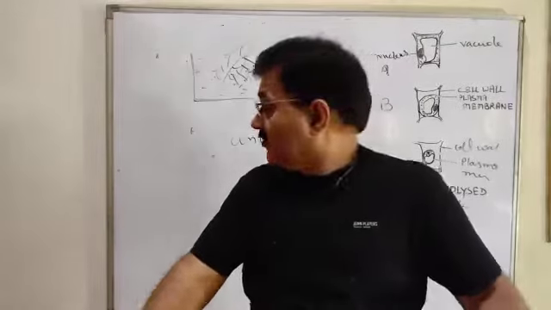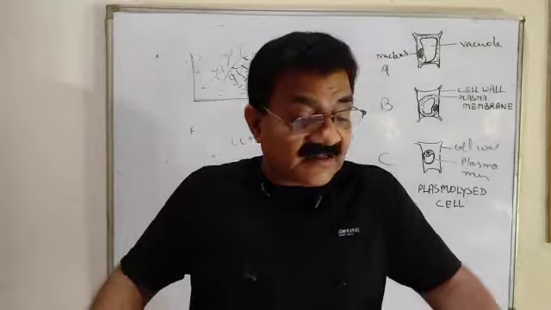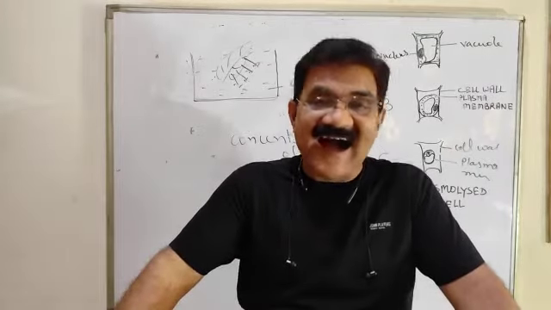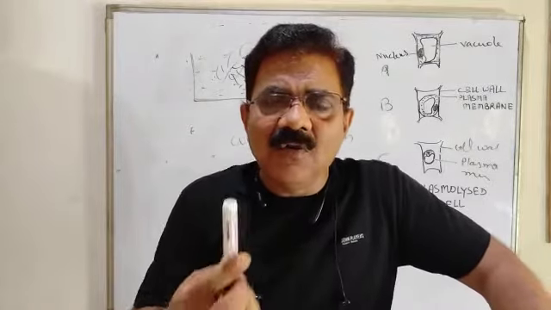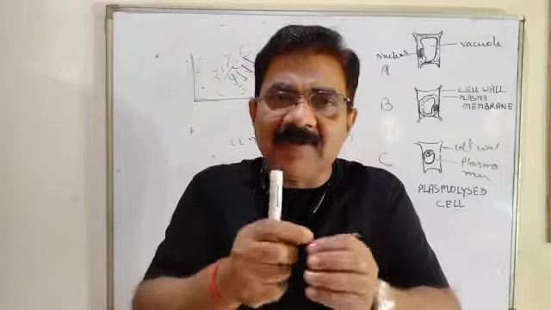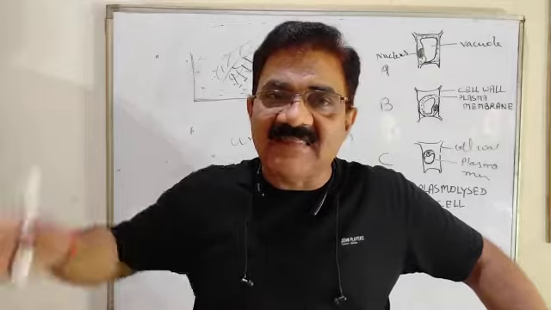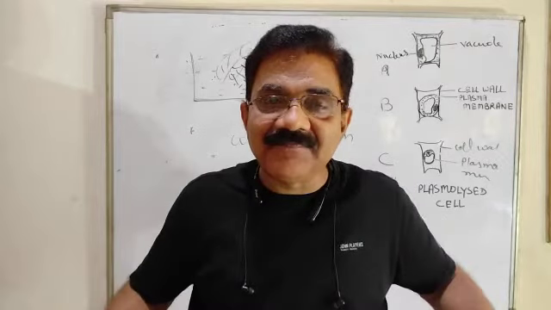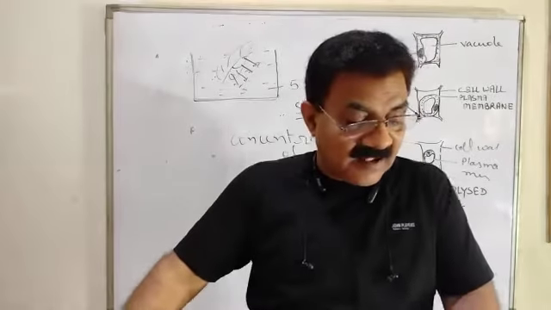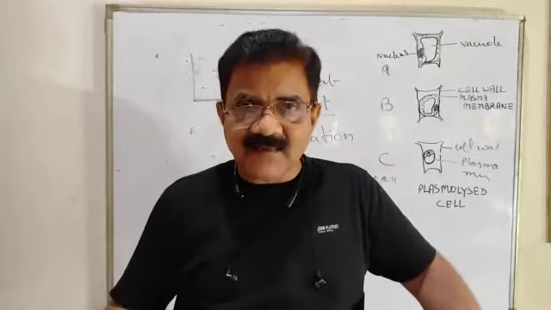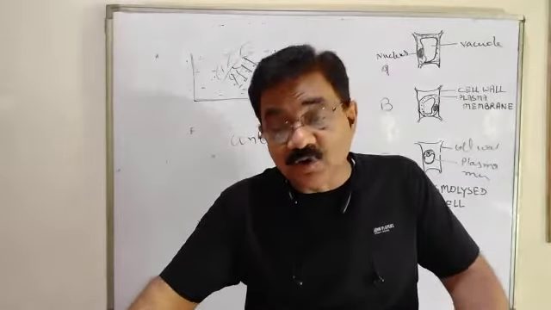Now turgor pressure, which we have already discussed, turgor pressure and wall pressure we have discussed. Turgor pressure helps to push through the hard ground. Sometimes you have seen in a building one plant grown and the roots of the plant made a crack in the wall. सीमेंट का दीवार उसको फाड़ देता है, due to turgor pressure only. And one more thing, due to turgor pressure cells build up root pressure.